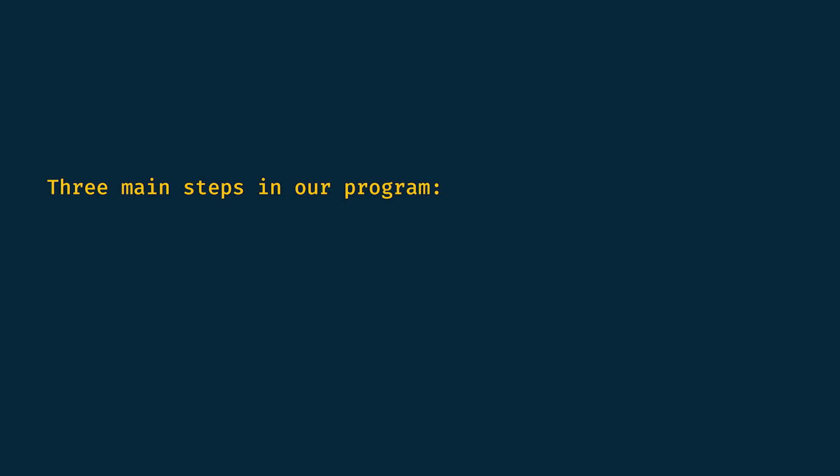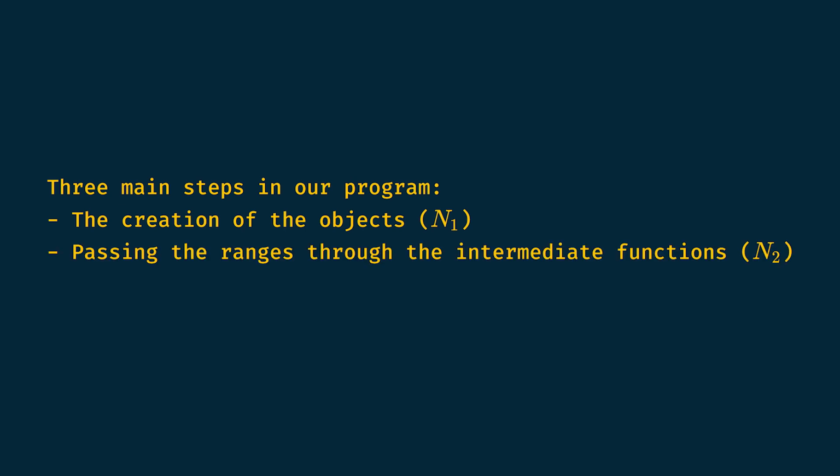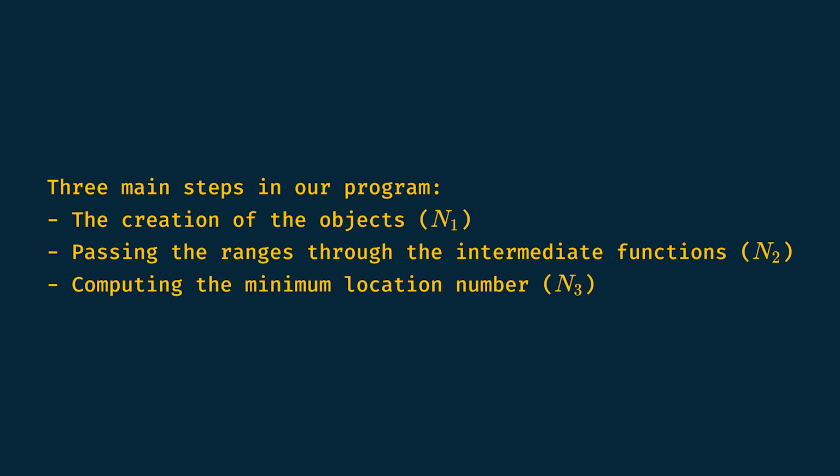Once again, let's divide our code into main steps. We will compute the time complexity of three main steps. First, the creation of the objects. We will call n1 its complexity. Then the main loop, where we process all our input seed ranges to get our output location ranges. We will call n2 its complexity. And finally, we will find the minimum value of these ranges and call its complexity n3.